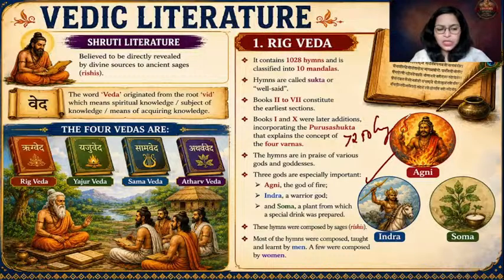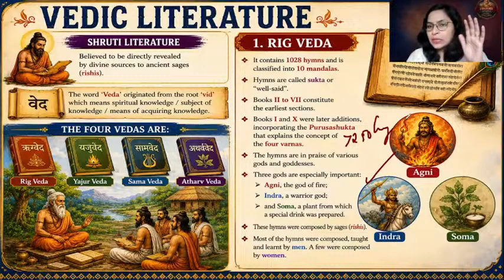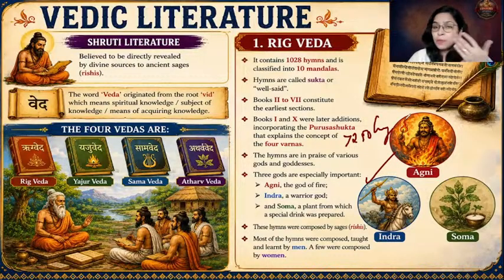The second important deity was Agni, fire. Fire was considered to be an intermediary, a messenger between humans and the divinity. So the second important god was the fire god, and there are many hymns dedicated to Agni.